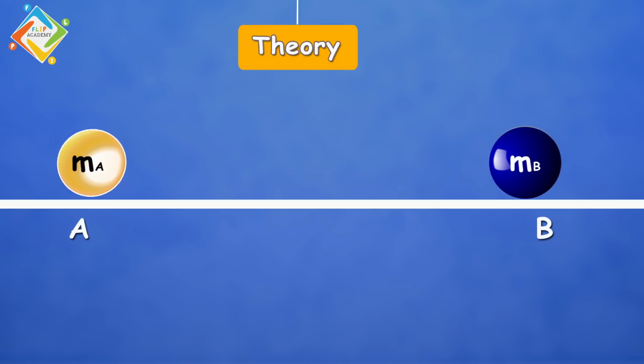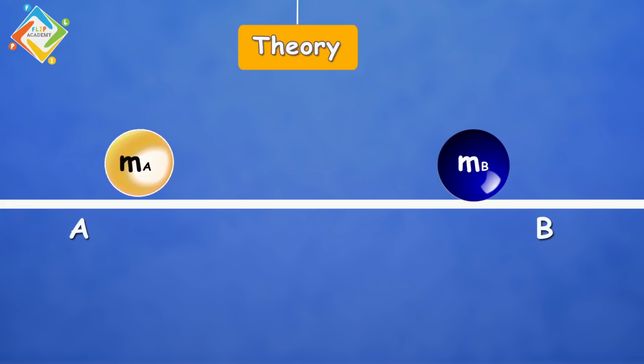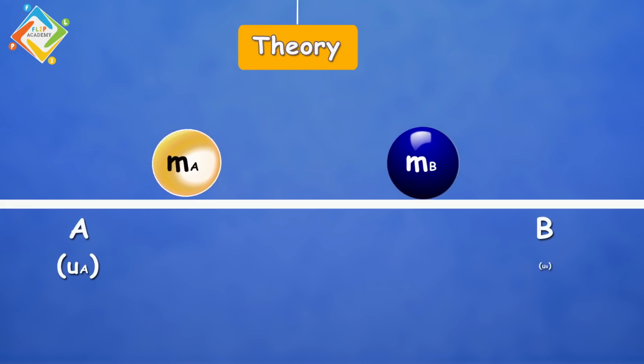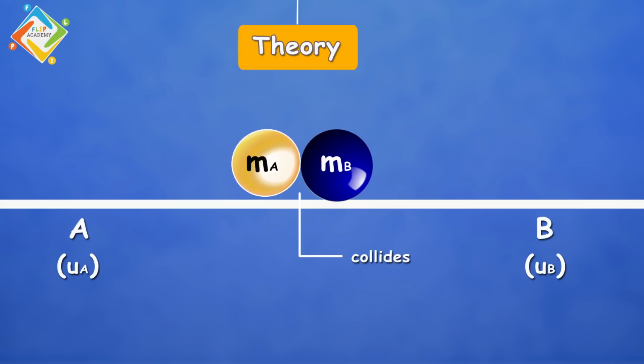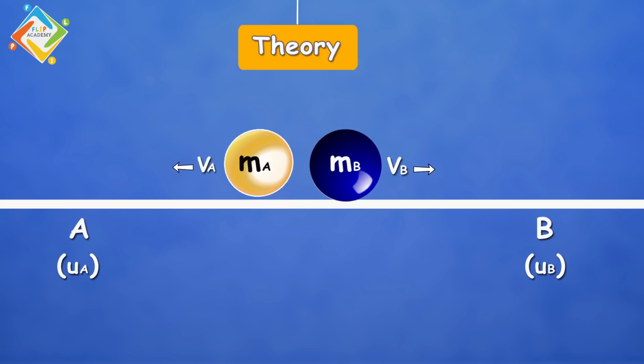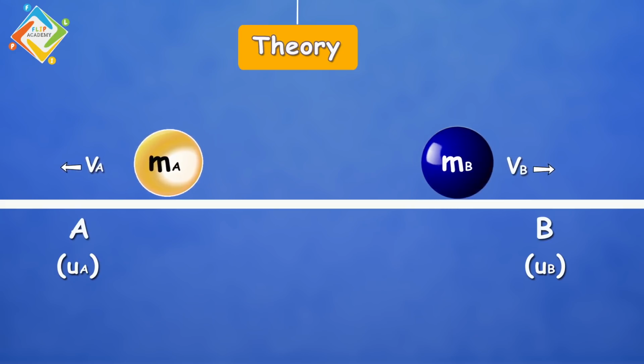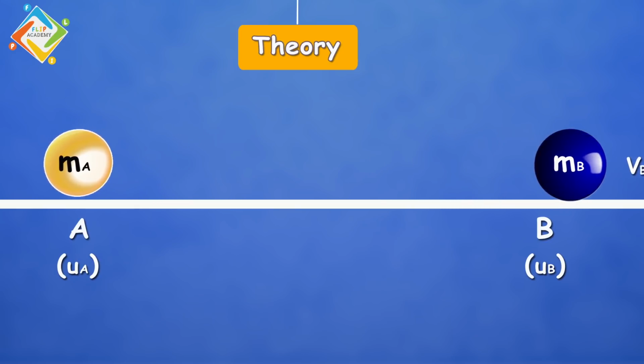Both the balls are traveling along a straight line at initial velocities ua and ub, such that the ball A collides with ball B. During collision, the ball A exerts force on the ball B. Let's say the force is Fa, while the ball B exerts force on the ball A. Let's say Fb. Now, after collision, the two balls move with final velocity Va and Vb.